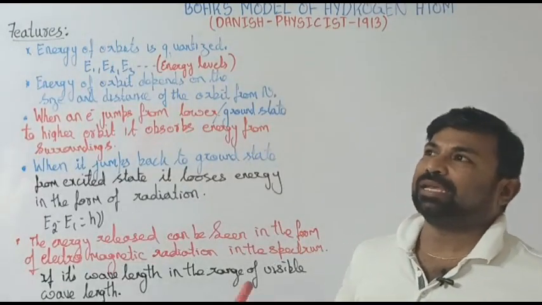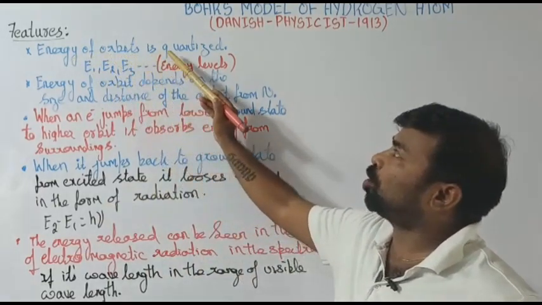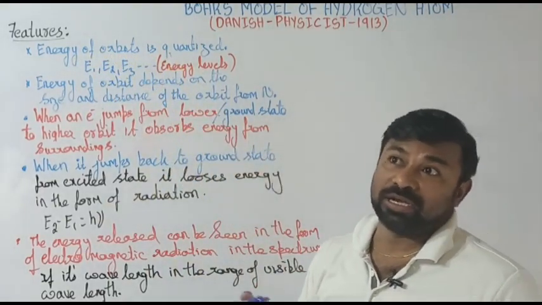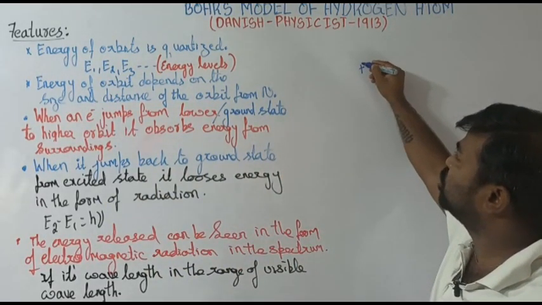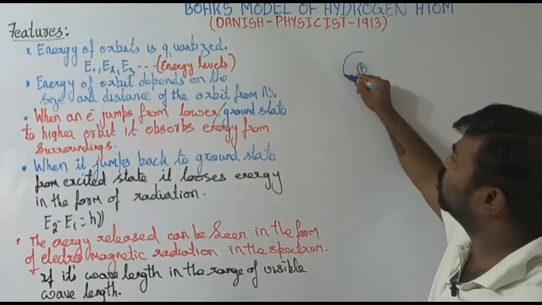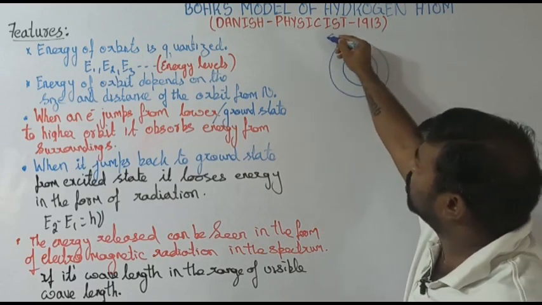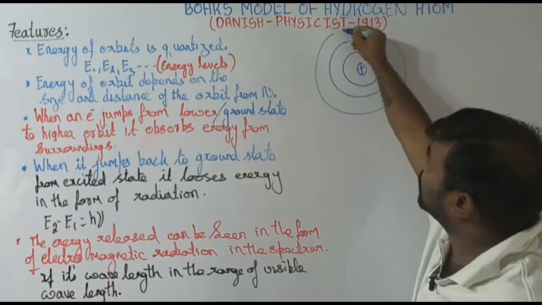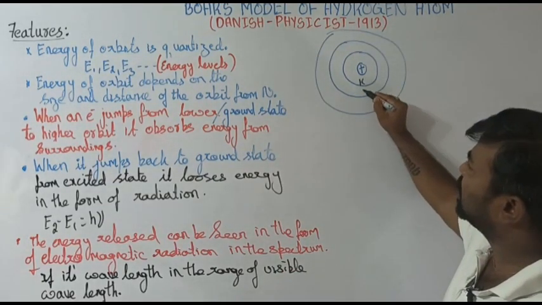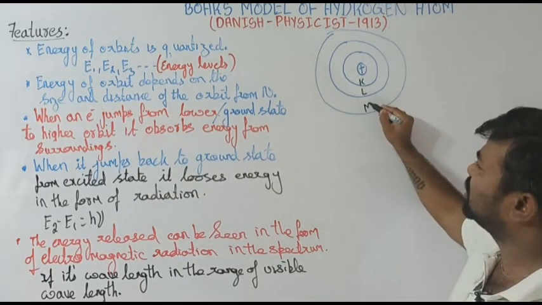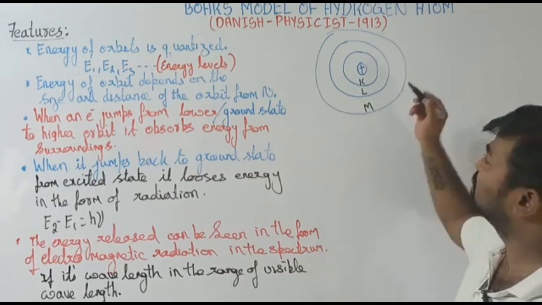Now let me explain the energy level. See here, the energy of the orbit is quantized. If you recall the diagram I have shown, with the nucleus here, we were talking about the first orbit, the second orbit, and the next orbits. We have already said that the first one is K, the next one is L, and the next one is M. The orbits are designated.